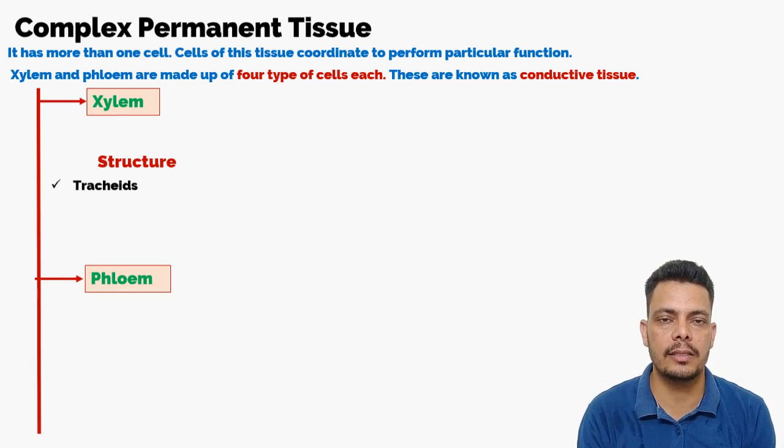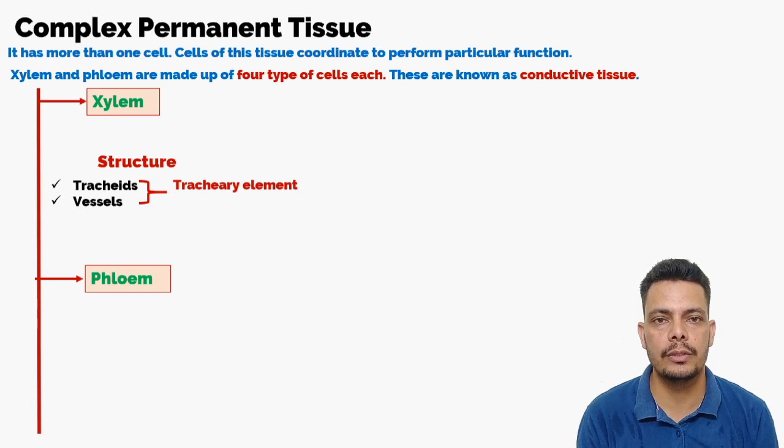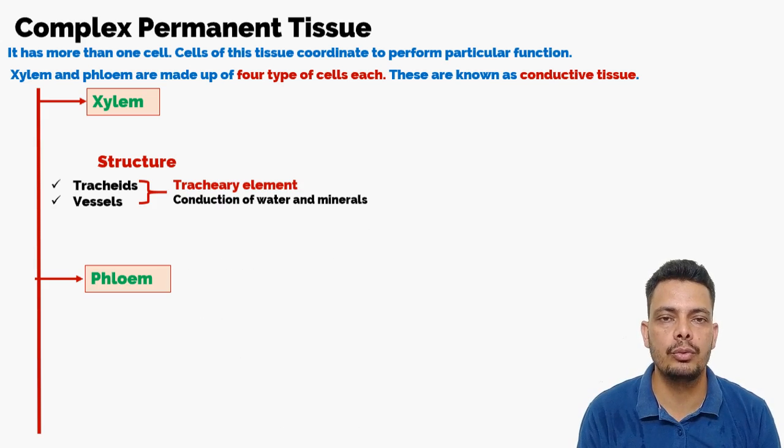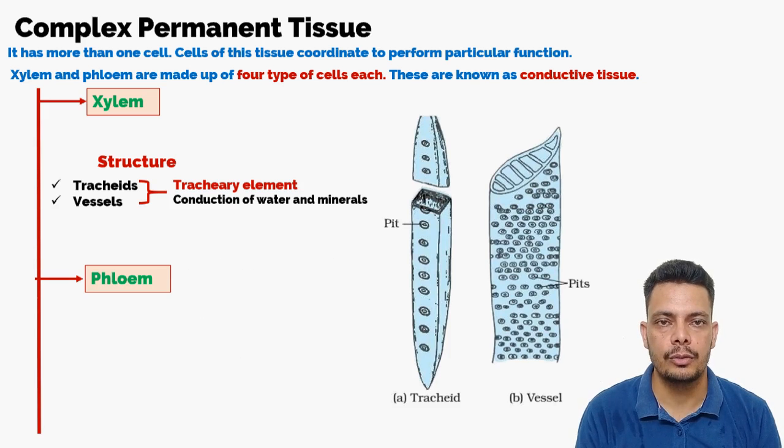So now let's start with the xylem. In the xylem, the first two cells are tracheary elements. We call them tracheary elements because these are tracheids and vessels. So these two types of cells are present, and we need to understand them one by one.